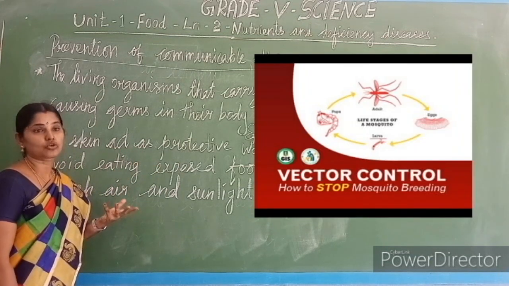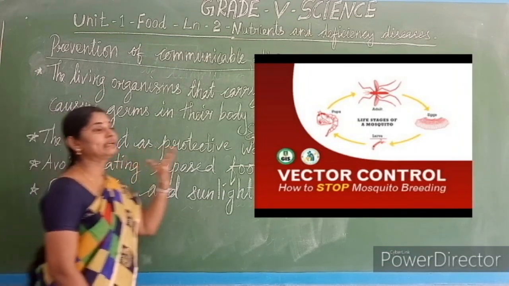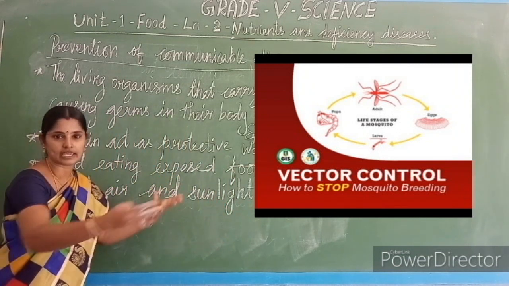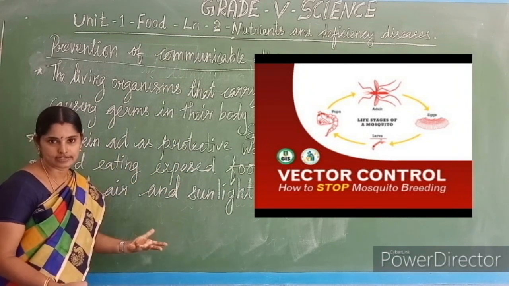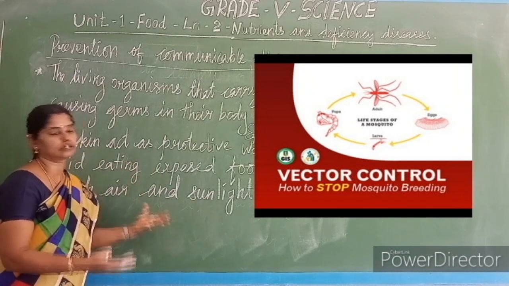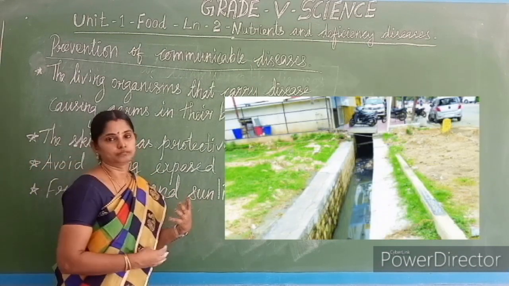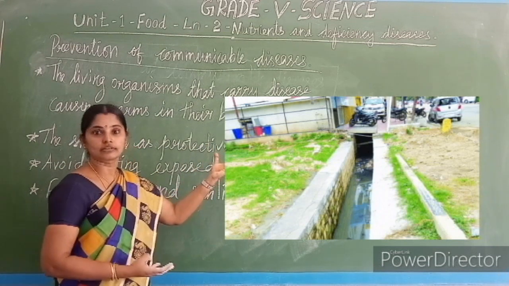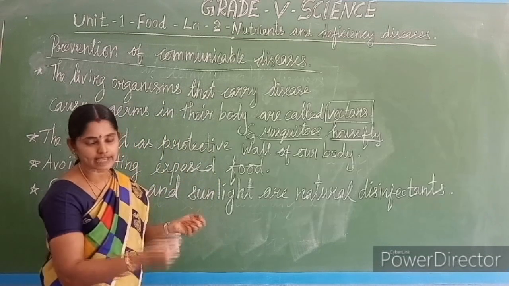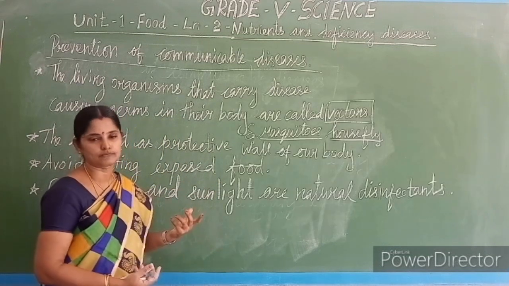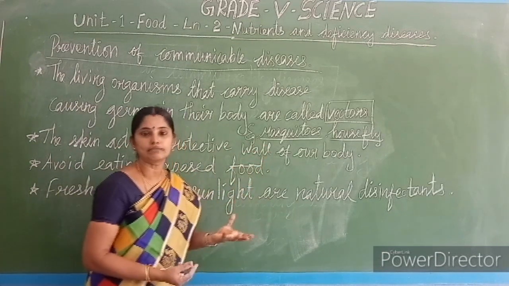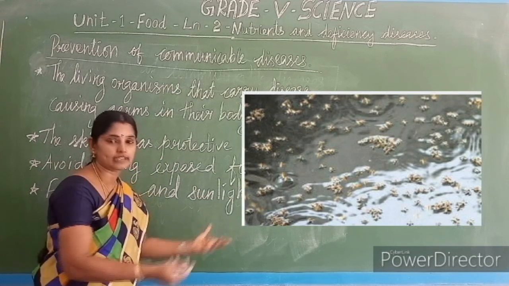How is it possible? By killing them. How to kill them? You have to avoid breeding of mosquitoes and houseflies. If you keep open the drains in your nearby area, drains meaning ditches, the open drains are a very good breeding place. Breeding means the mosquitoes reproduce: it lays eggs and from the eggs new mosquitoes come. That we call breeding. The best breeding place for mosquitoes is drains and open water.